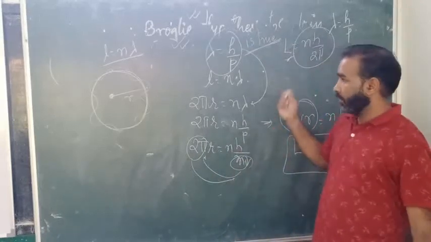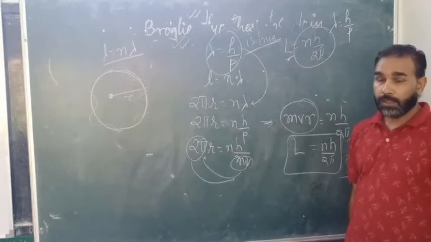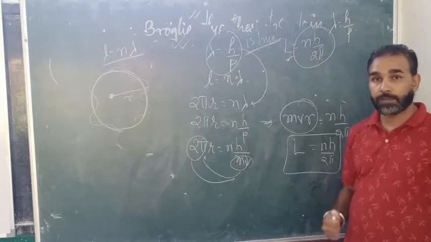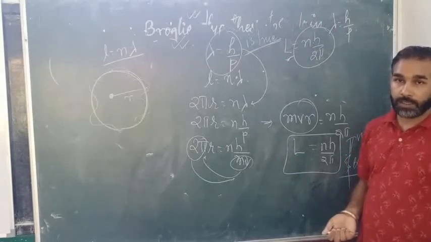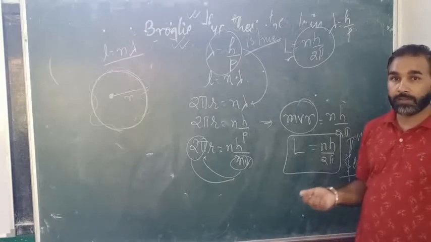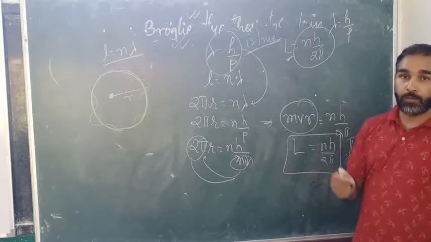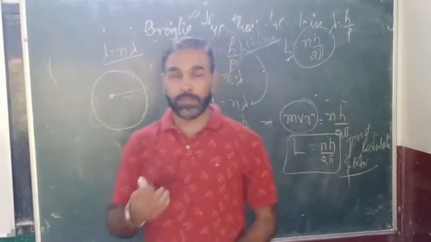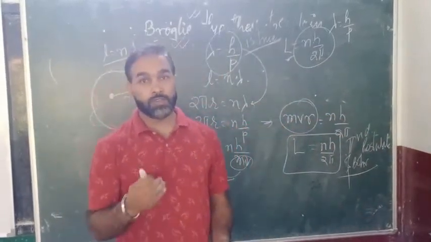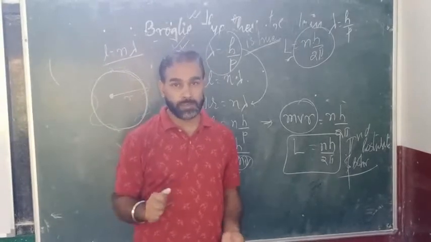Right? So this is a very important concept. In this, certain types of numericals used to be asked, right, where velocity is given to you and you have to find out the wavelength of that particular electron. For example, an electron is moving in the innermost orbit with a certain velocity given to you.